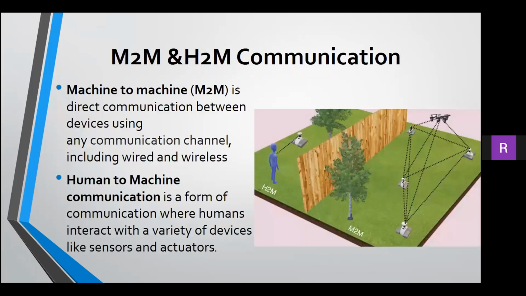Now we will talk about some communication systems. M2M or machine-to-machine is a direct communication between devices using any communication channel, including wired or wireless. It can include industrial instrumentation, enabling a sensor or meter to communicate the information it records. H2M or human-to-machine communication is a form of communication where humans interact with a variety of devices like sensors and actuators. It can improve quality of life through accessibility to smart devices, which have sensory inputs and assist with everyday tasks.